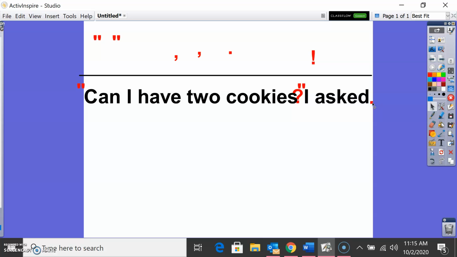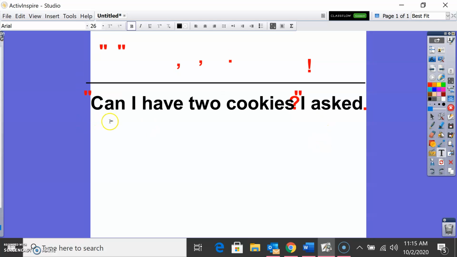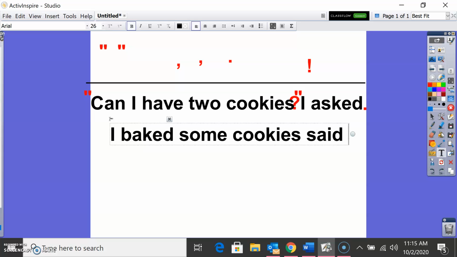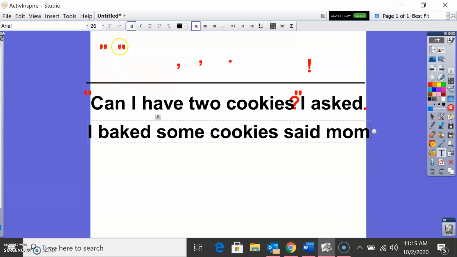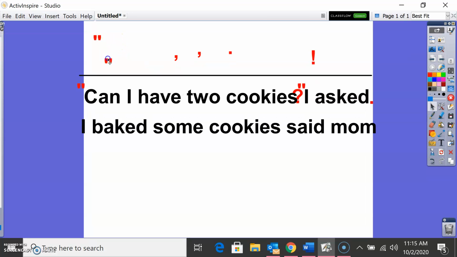Okay, let's do another one. If I said, "I baked some cookies," said mom. Mom is saying, "I baked some cookies." So we need quotation marks at the beginning, at the end of what mom is saying. We're going to put a comma after cookies, and then a period at the end. Okay, so this is if the dialogue was at the beginning of the sentence.